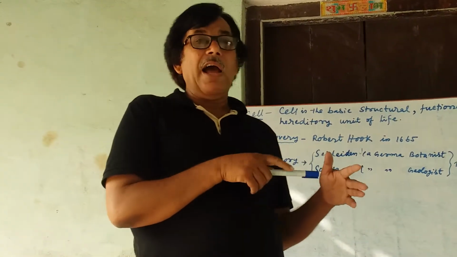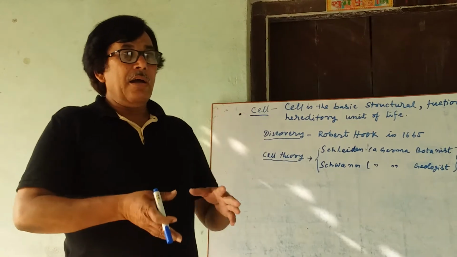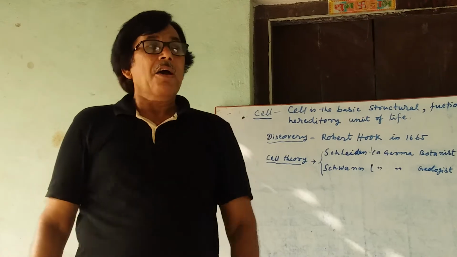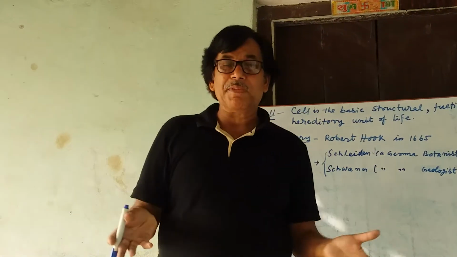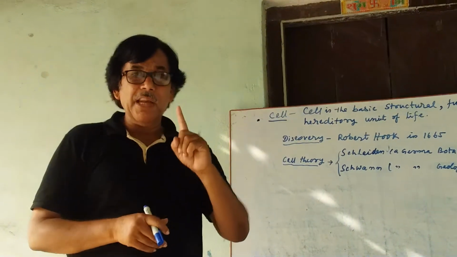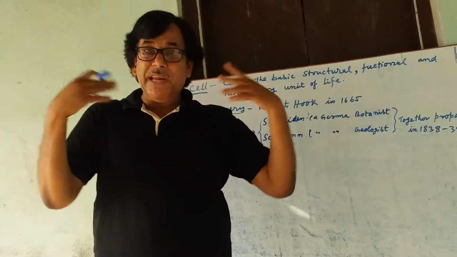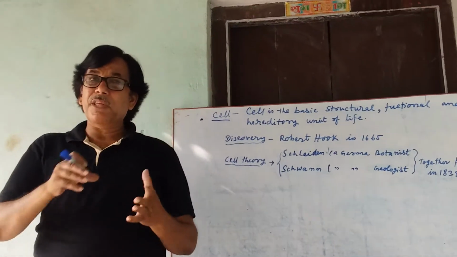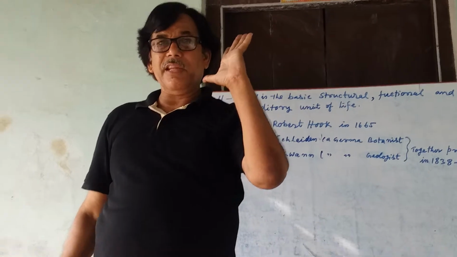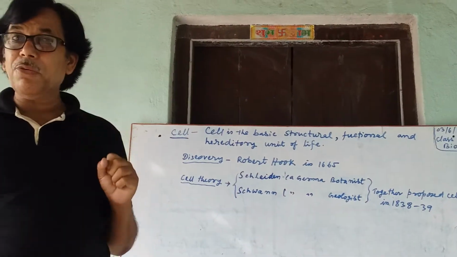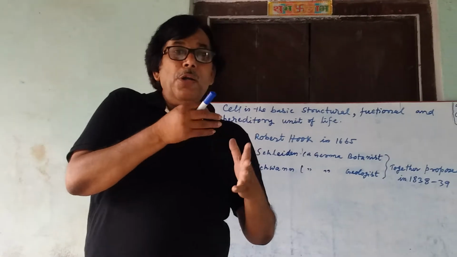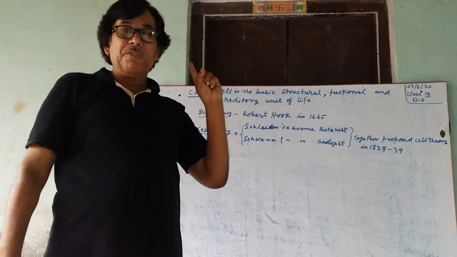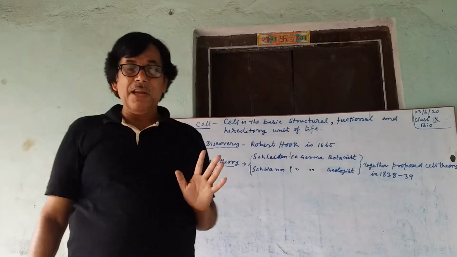Why is it structural? I have already discussed that the whole body of an organism is made up of either one cell or millions of cells. If it is made up of one cell, it is unicellular. If it is made of many cells, it is multicellular. Since the body of an organism is made up of cells, the cell is the structural unit of life. It is the functional unit of life. Why? Because all the life processes, all the functions of life, are performed by cells. Hence it is the functional unit of life.